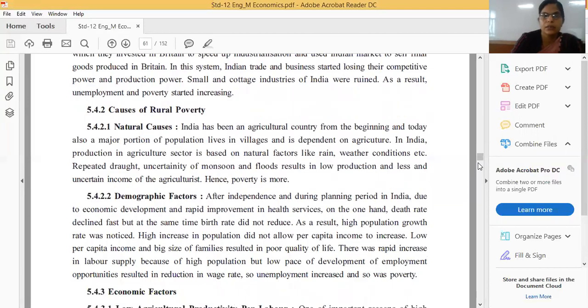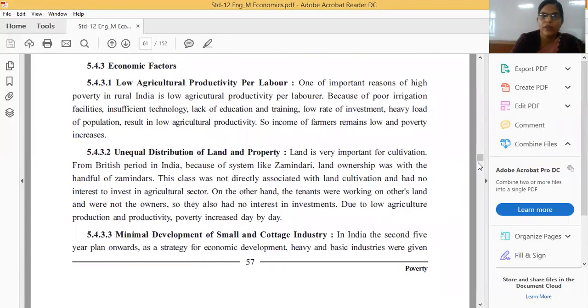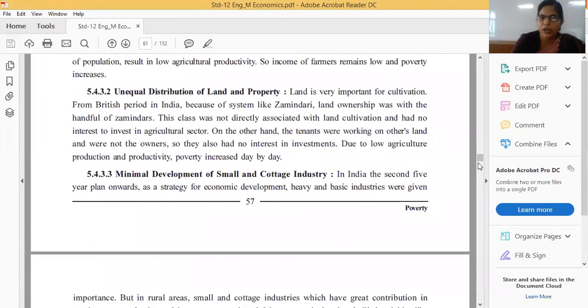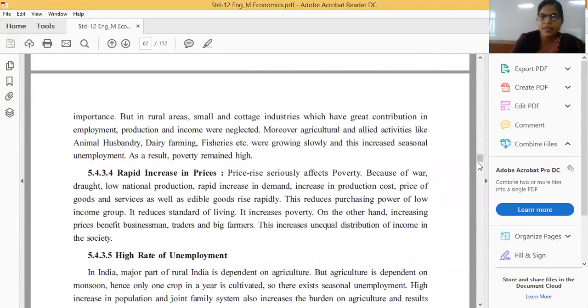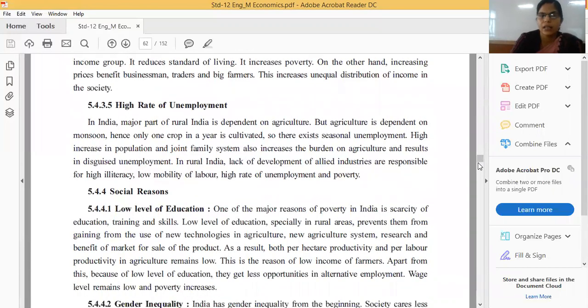In this, we have two subpoints: natural causes and demographic factors. Third one is related to economic factors. Economic factors are low agricultural productivity per labor, unequal distribution of land and property, minimal development of the small and cottage industry, rapid increase in the prices, and high rate of unemployment. These are the total 5 points in the third.